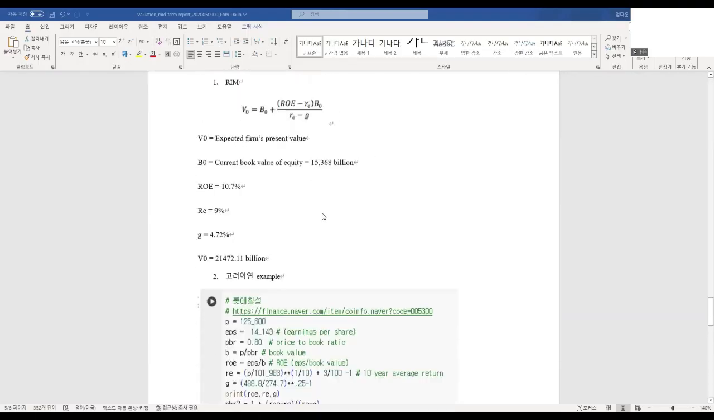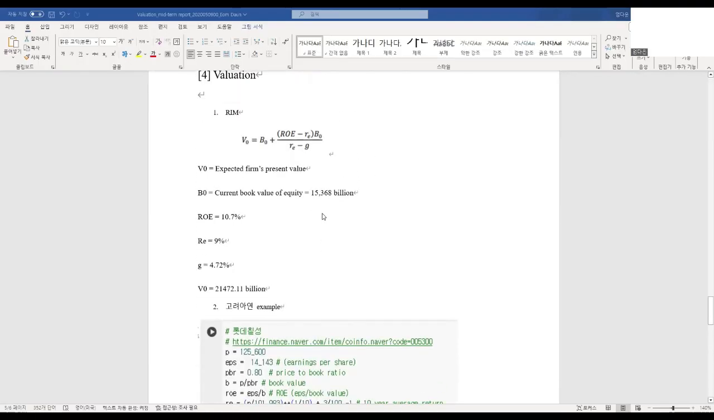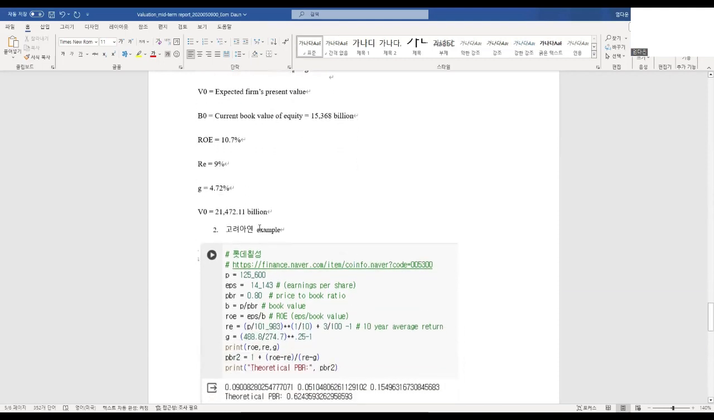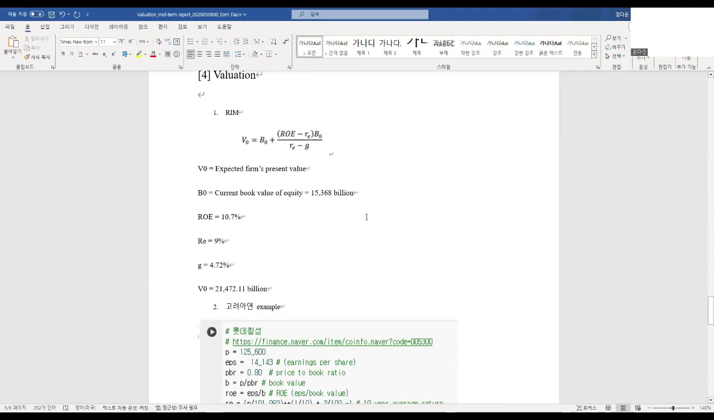Calculating this with my calculator, the expected firm's present value is 21,472.11 billion won, which means that currently the firm is very underrated.